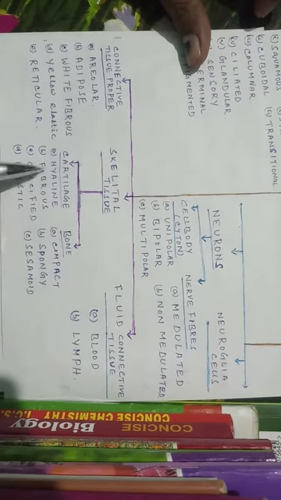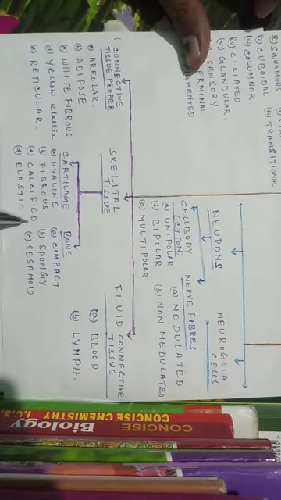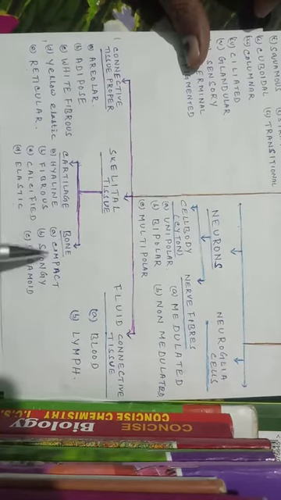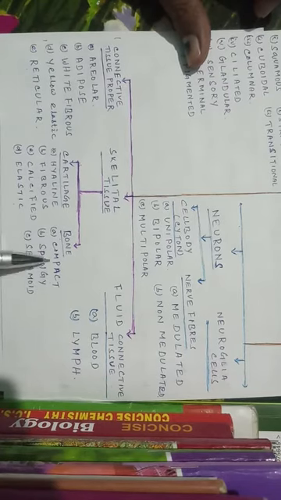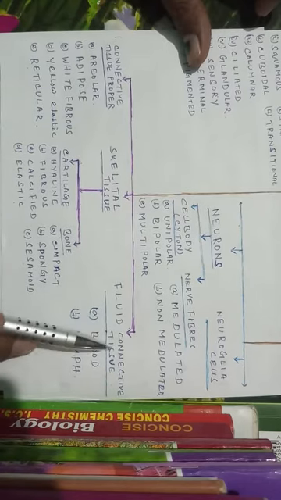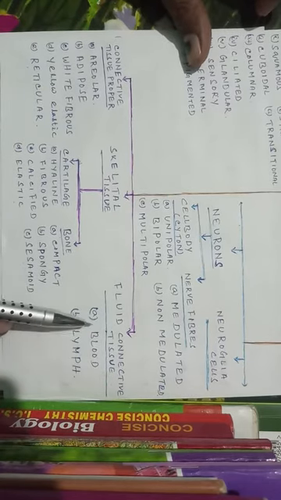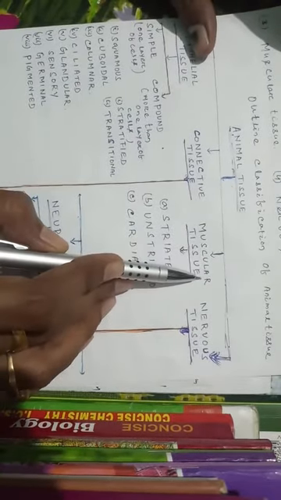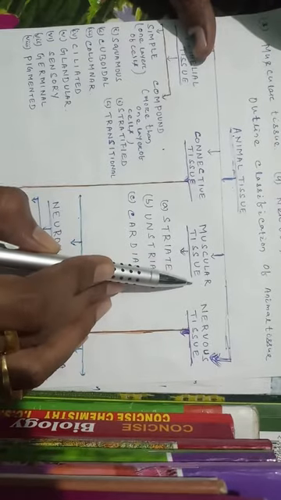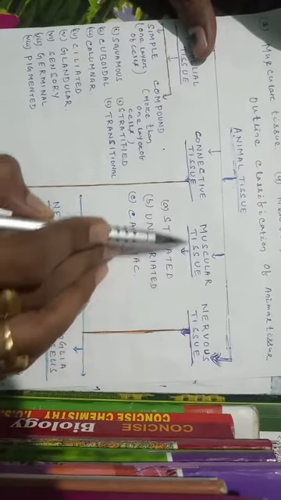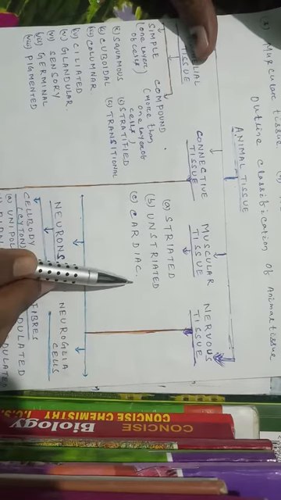The cartilage is of following types, that is hyaline cartilage, fibrous cartilage, calcified cartilage and elastic cartilage. The bone is of three types, that is compact bone, spongy bone and sesamoid bone. Then the fluid connective tissue. It is of two types, that is blood and lymph. Then muscular tissue. This tissue forms the muscular system of the animal. This tissue is further classified into three types, that is striated muscles, unstriated muscles and cardiac muscle.